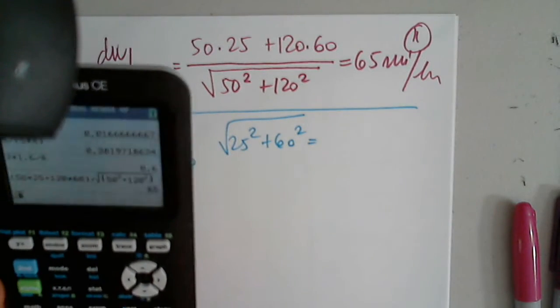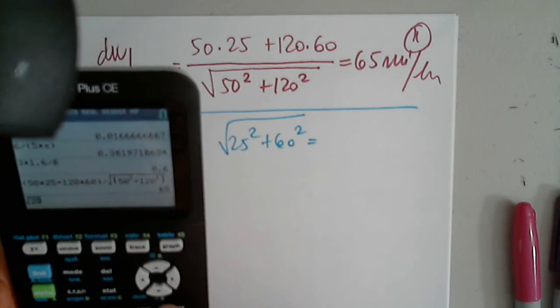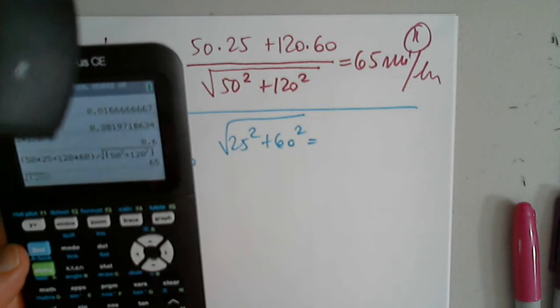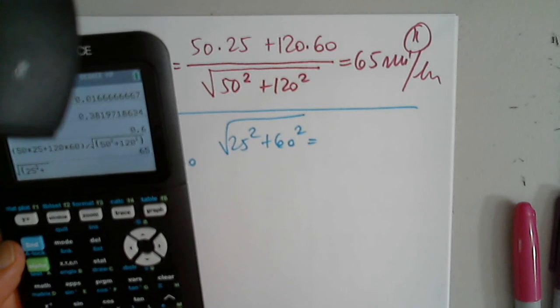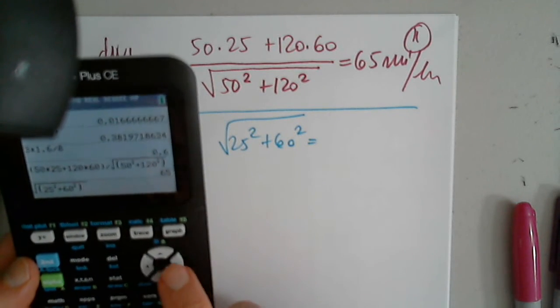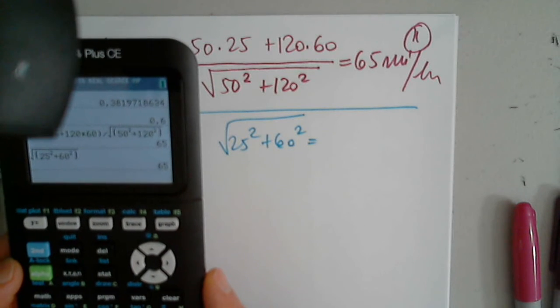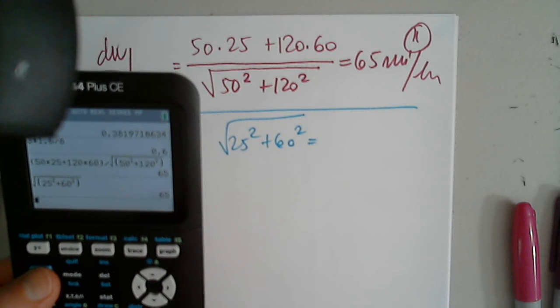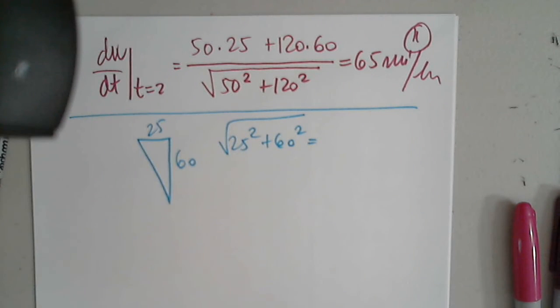And then we would have to plug in 2 hours into the rate of change. So you would take the square root of 25 squared plus 60 squared, and you will get the 65. Is that what you meant? Yeah, that's exactly what I meant.